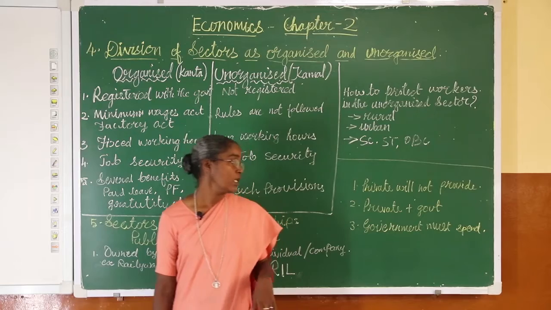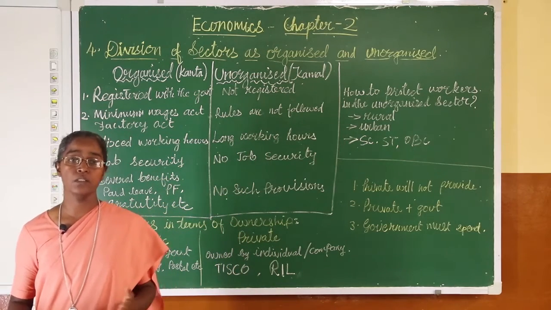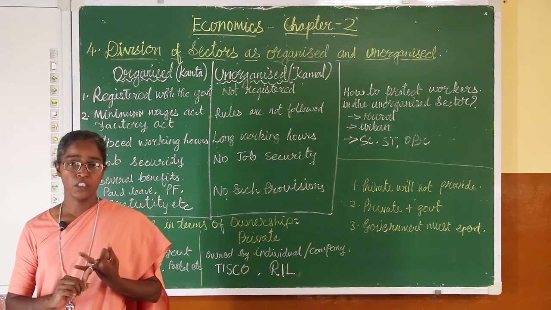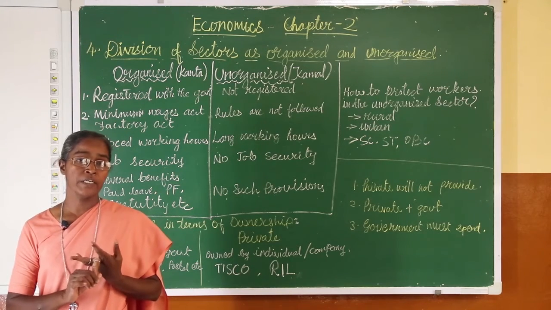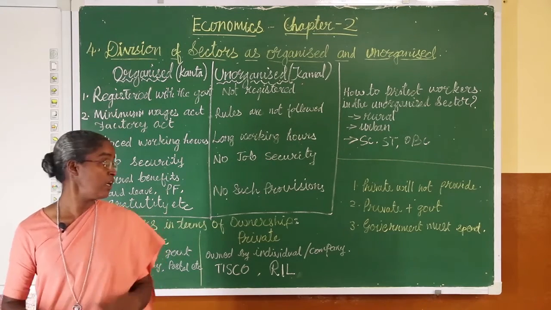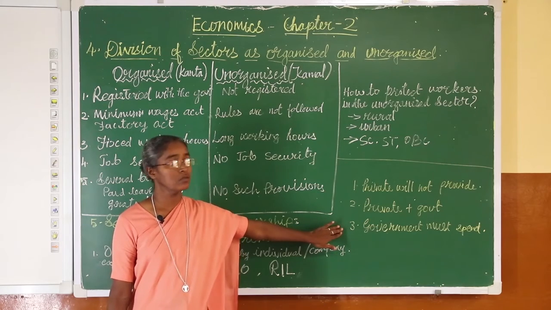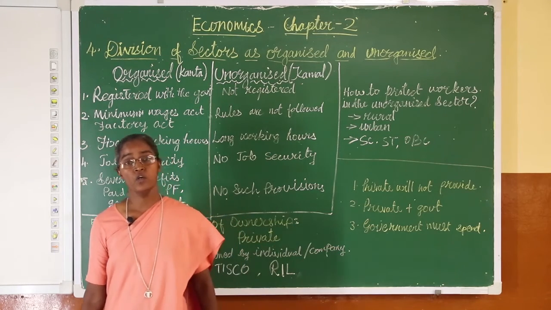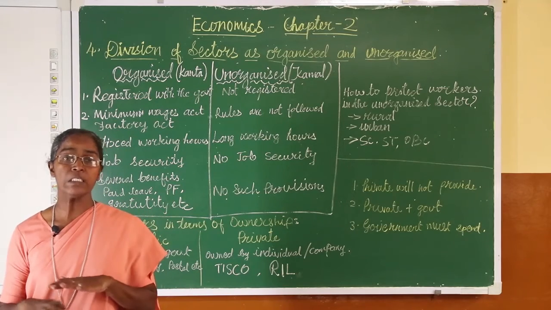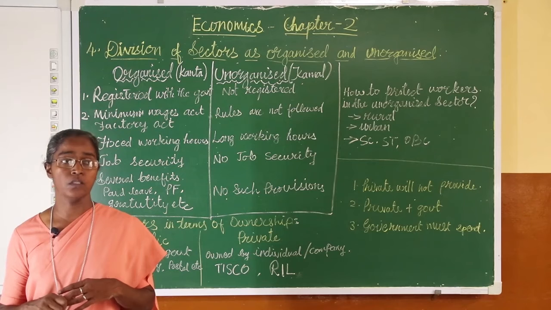And the third one is, the government must spend on these services. What are these services that the government must spend on? Like education, hospital buildings, and providing clean drinking water for the people. All these the government must spend on, and they should provide these services for the people. If they don't provide these services to the people, then again we remain stagnant in our growth. There will not be growth in the economy.